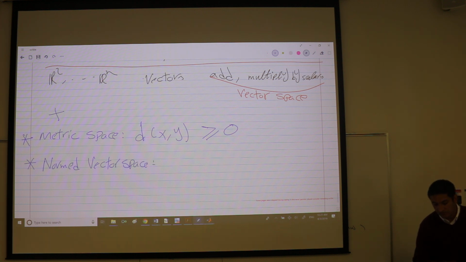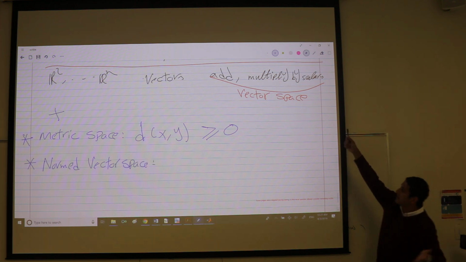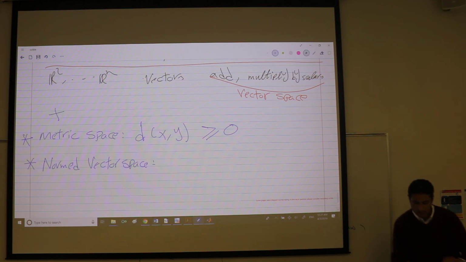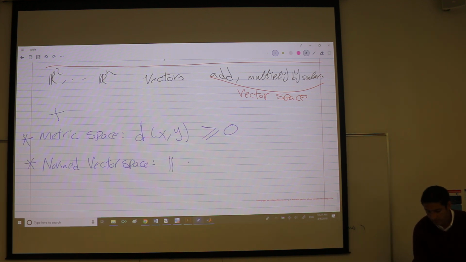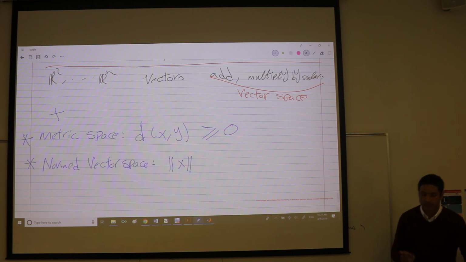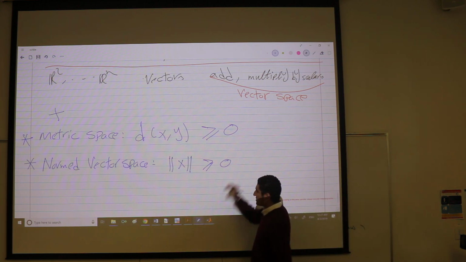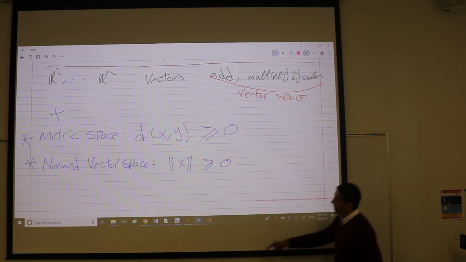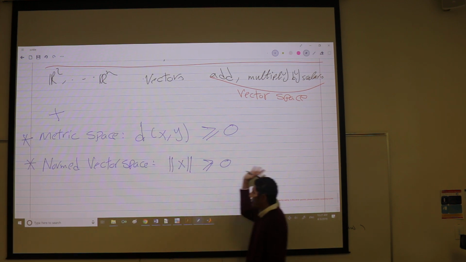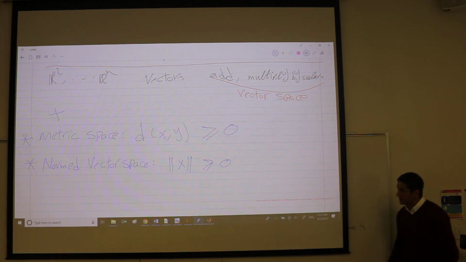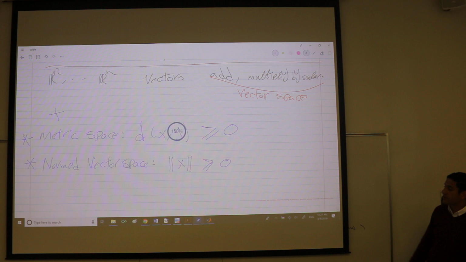So vector space, like vectors, but we have a norm function that takes a vector and gives you the length of that vector. It also has to be greater than or equal to 0 and has to satisfy some other properties like linearity. If you have a constant here, it can go outside. Triangular inequality. A few axioms. Then we can call it a norm.